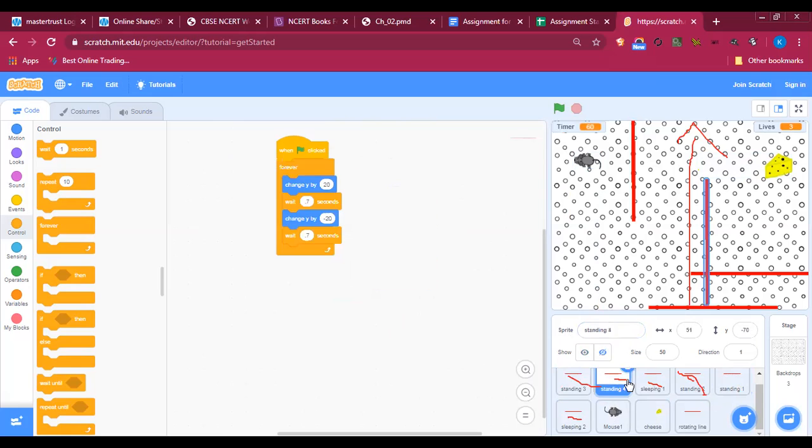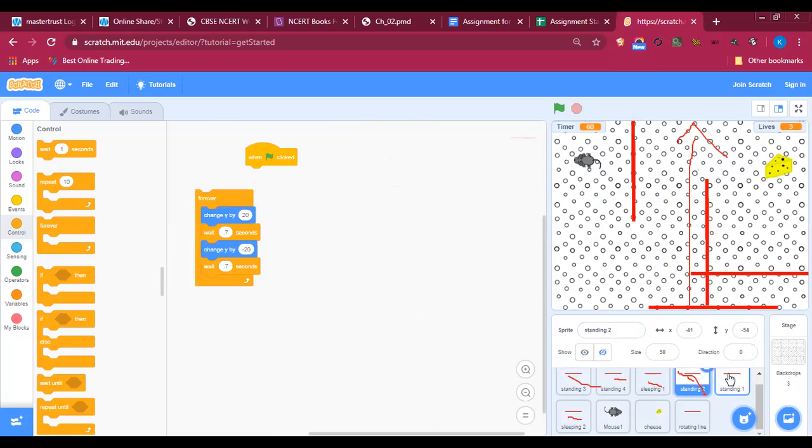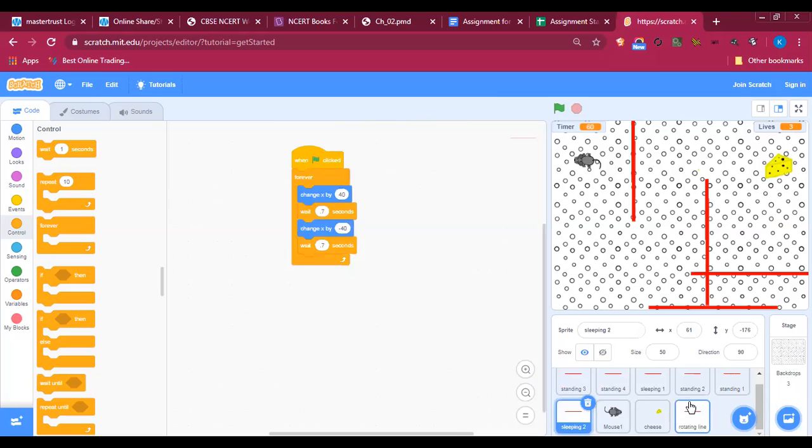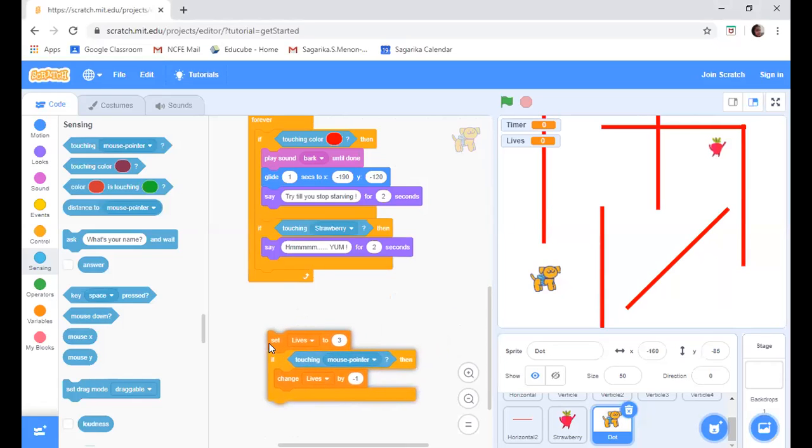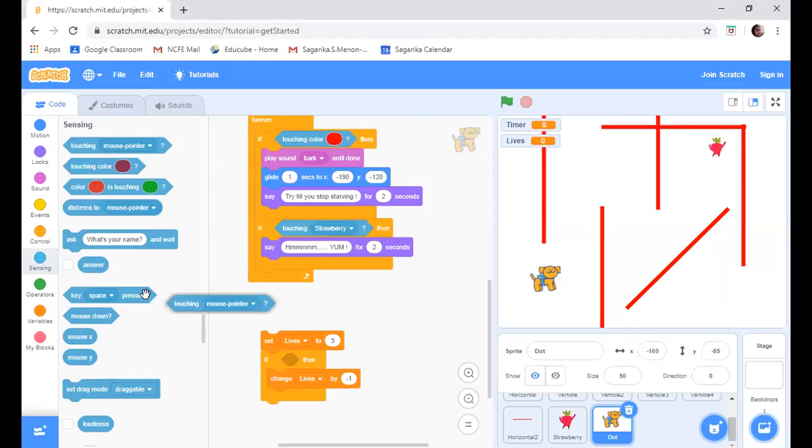Let me go to Sagarika's screen. Okay, please share your screen, Sagarika. Okay, put an if touching. So you have to do color, right? Okay. Touching color. Red.